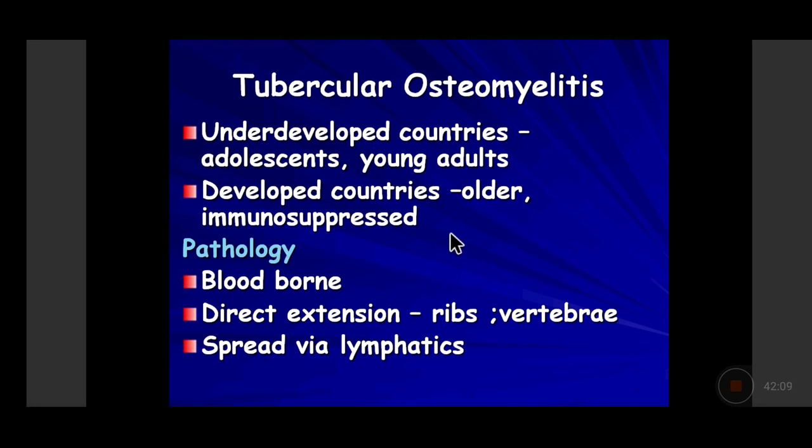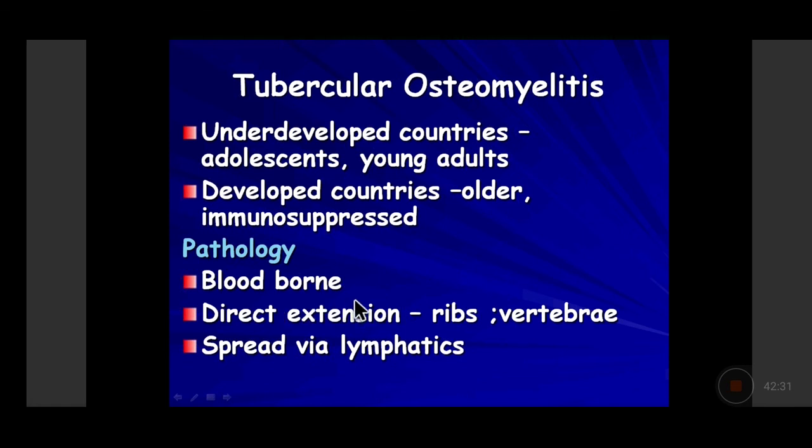It could be a primary immunodeficiency or an acquired immunodeficiency like an HIV/AIDS patient, or patients who are receiving immunosuppressive treatment. Say they have had a transplant, renal transplant, or any other body organ transplant, and they are on immunosuppressive drugs, or patients who are diabetic, also associated with immunosuppression.